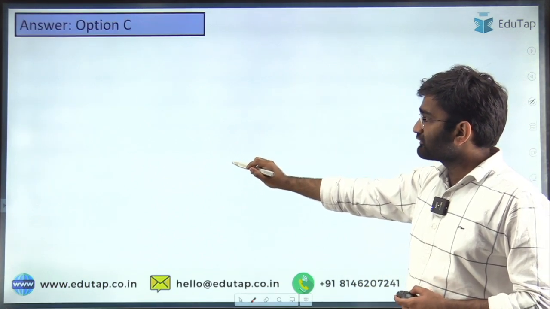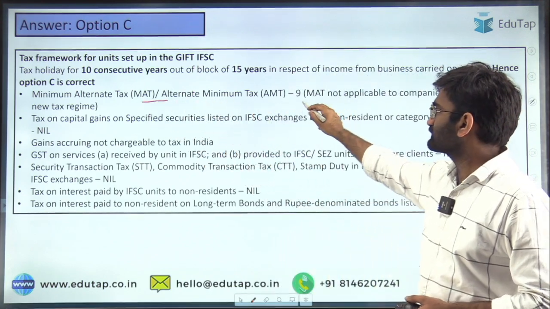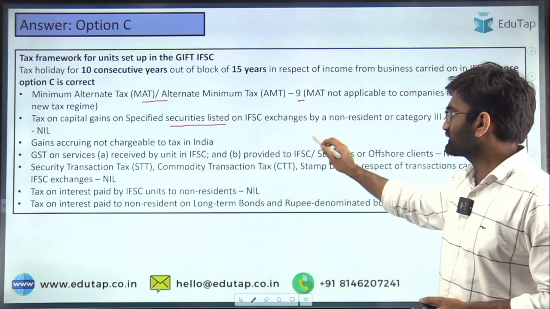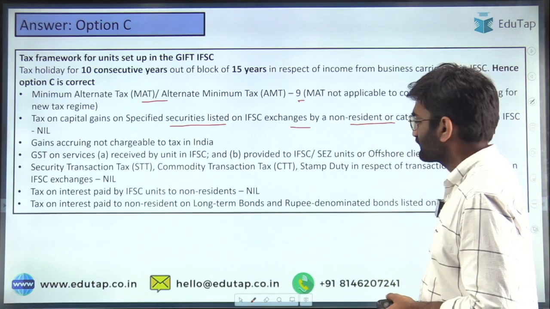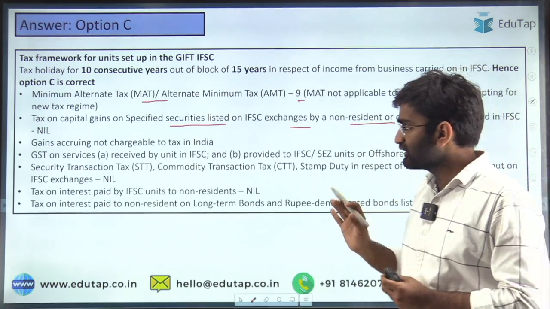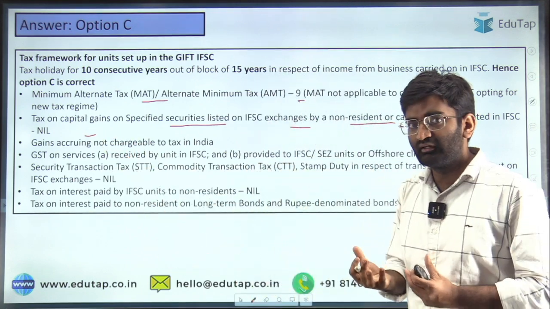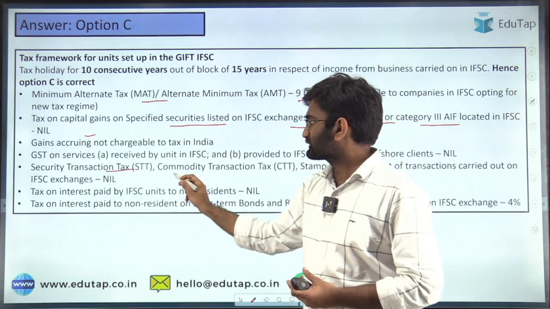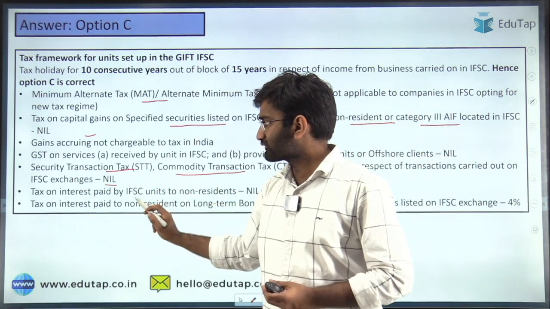And the tax benefits that are enjoyed: minimum alternate tax here is just 9%, and tax on capital gains on specified securities listed on IFSC exchanges by a non-resident or Category 3 AIF. So for all these items the tax is nil. You do not have to pay any tax over that. There are certain other things like securities transaction tax and commodity transaction tax. These are also nil for this period.